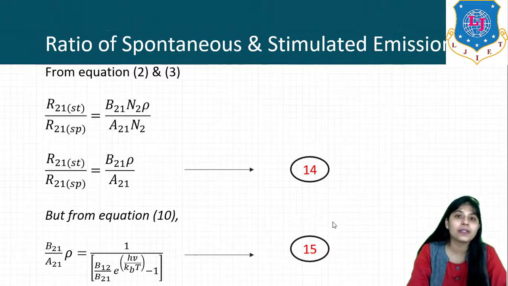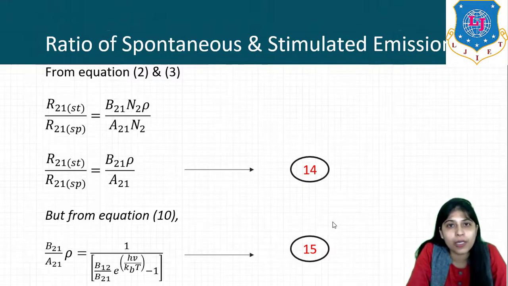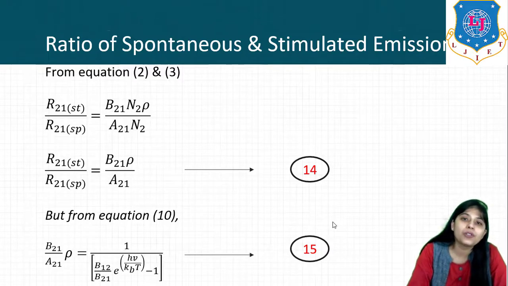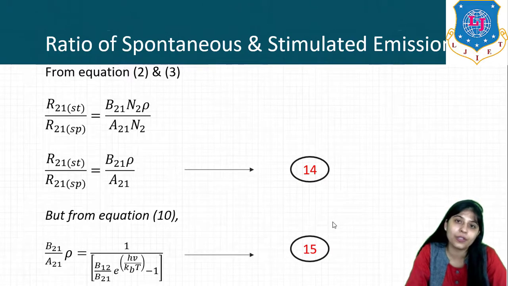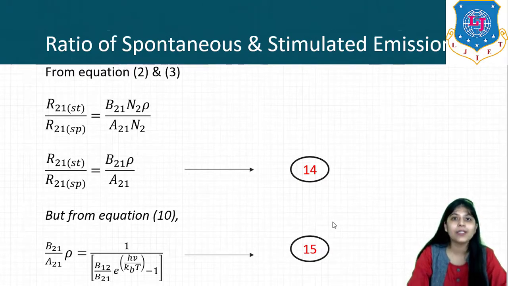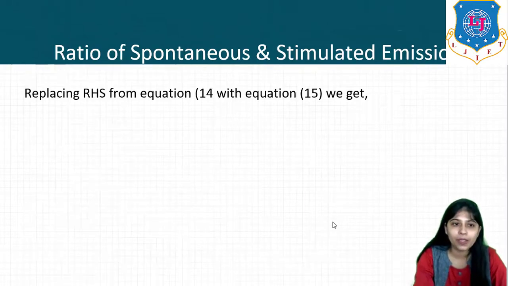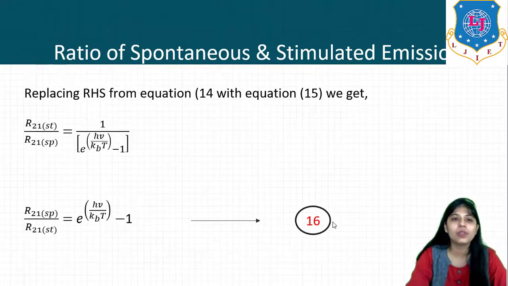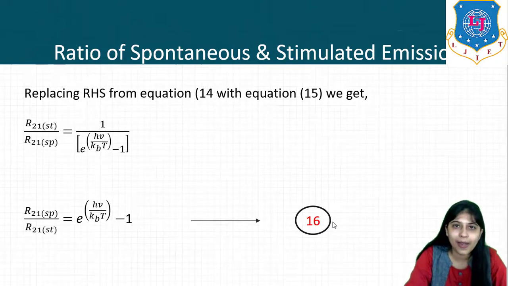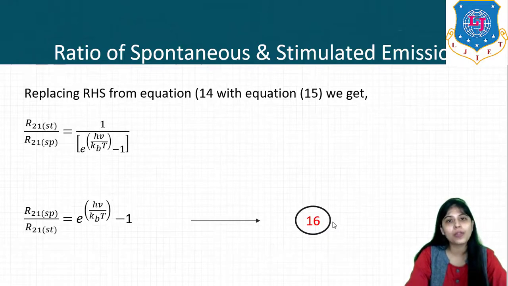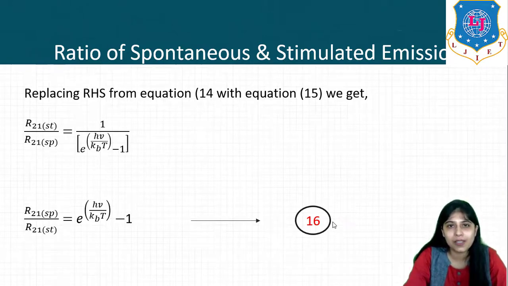Here we are replacing the right-hand side of equation 14, right? So if we substitute in equation 15, the right-hand side will be 1 upon e raised to h nu upon kBT minus 1, because we are taking B12 as B21. So the equation will be R21 stimulated upon R21 spontaneous is equal to 1 upon e raised to h nu upon kBT minus 1. If we need the ratio of spontaneous emission to stimulated emission, it will be e raised to h nu upon kBT minus 1. So this is all about this session. Thank you.